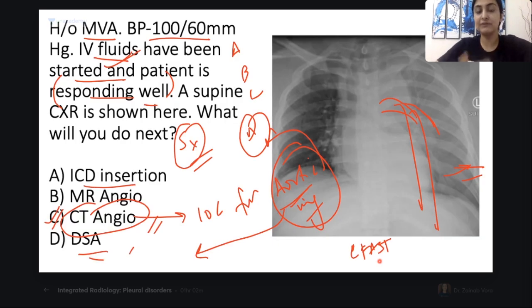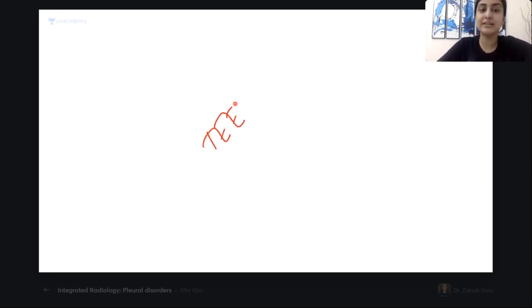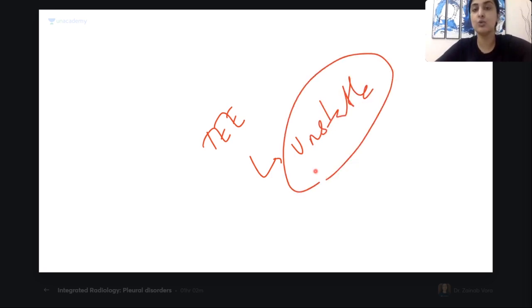But now we have to decide your fixed management. Okay, so for that CT angio becomes the investigation of choice. Yes, transesophageal echo will also come into play when the patient is unstable. Very nice question. So when the patient is unstable, we have no time for CT. We can just do one echo and then take for surgery.